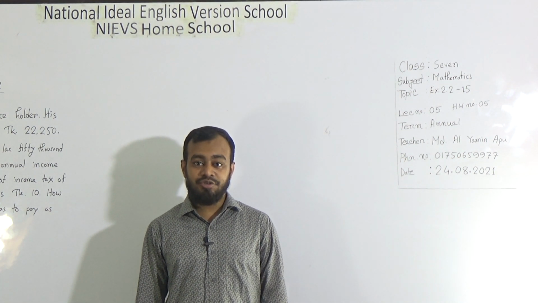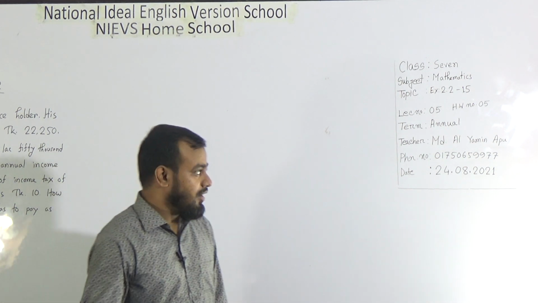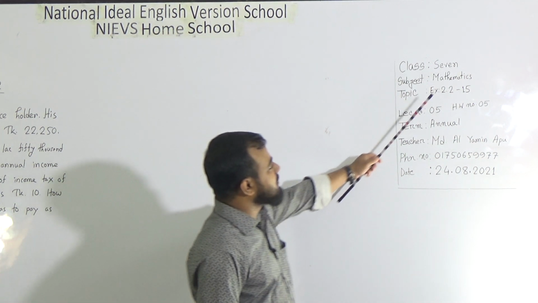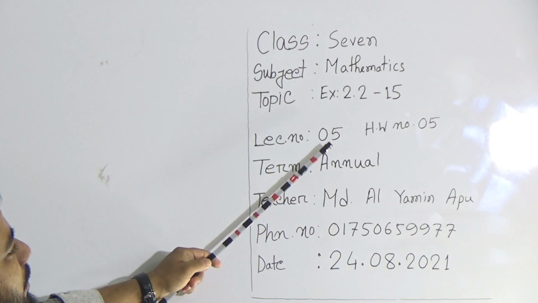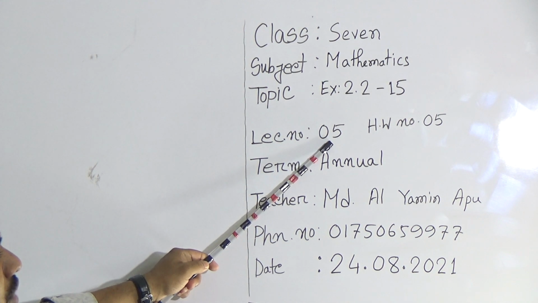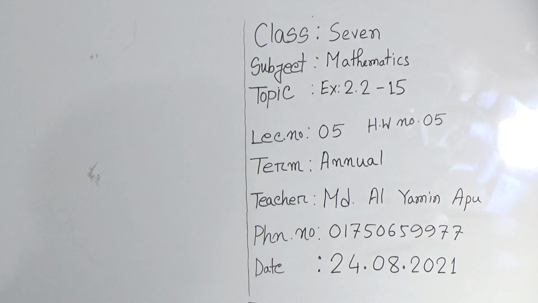Dear students, I am going to take a math class today for the students of class 7. So let's start. Our today's topic is exercise 2.2, question number 15. Your lecture number is 5 for the annual term examination. You have a homework. Your homework number is also 5. So my dear students, let's start.